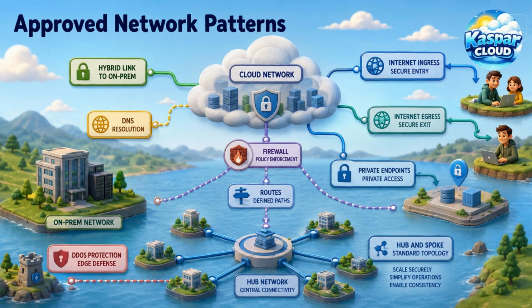Networking is often one of the most complex parts of a landing zone because workloads rarely operate in isolation. Some applications need private connectivity to on-premises systems. Some need secure internet ingress and egress. Some need private endpoints, DNS integration, hub-and-spoke networking, virtual WAN, Azure Firewall, network security groups, user-defined routes, or DDoS protection. A landing zone helps define approved network patterns, so every team does not invent its own architecture. This improves security, reduces troubleshooting time, and makes connectivity easier to govern.